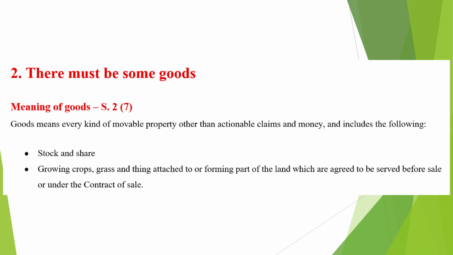For example, it includes stocks and shares. It also includes growing crops, grass, and things attached to land, provided that they are agreed to be severed before sale or under the contract of sale. In simple terms, anything that can be moved and transferred, except money and actionable claims, can be considered as goods.